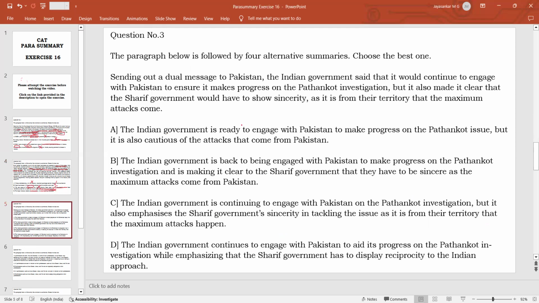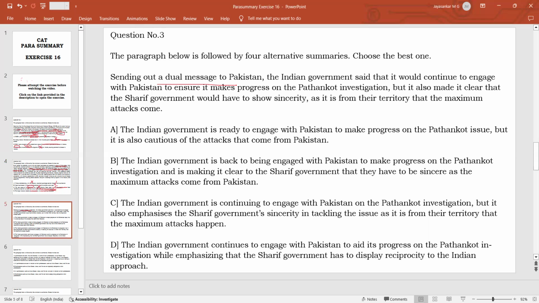Again, we will straight away go to the options. The Indian government is ready to engage with Pakistan to make progress on the Pathankot issue, but it is also cautious of the attacks that come from Pakistan. The passage is saying that the government of India is giving a dual message to Pakistan. What is the dual message? Two messages together are given to Pakistan.